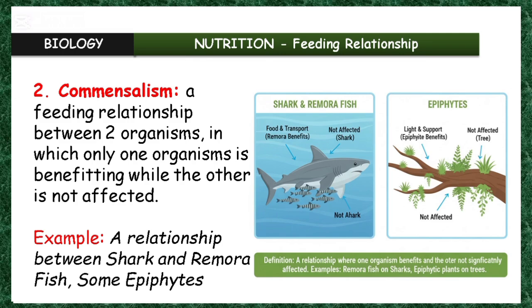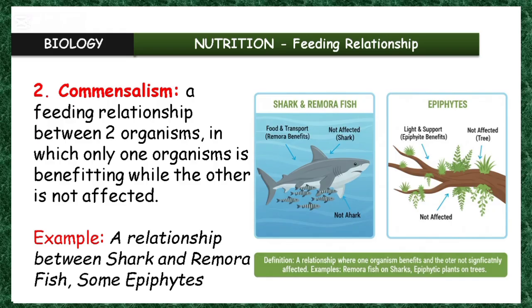And we have examples of this also. A very good example of this is the relationship between shark and remora fish.